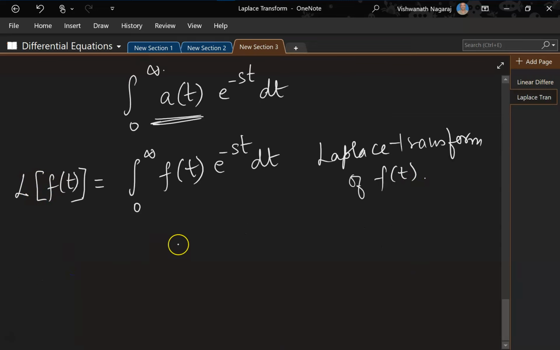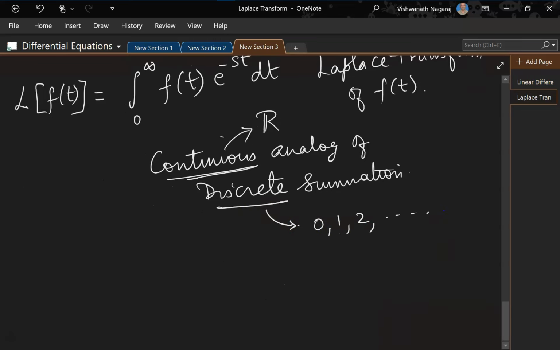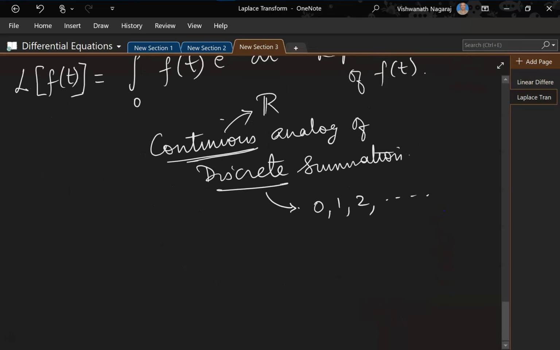This is the continuous analog of discrete summation. Continuous analog means for all real numbers, 0 to infinity. Discrete means what? Discrete means 0, 1, 2, and so on. Okay, so that is Laplace transform.